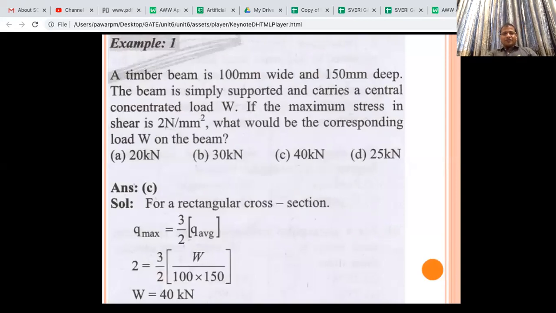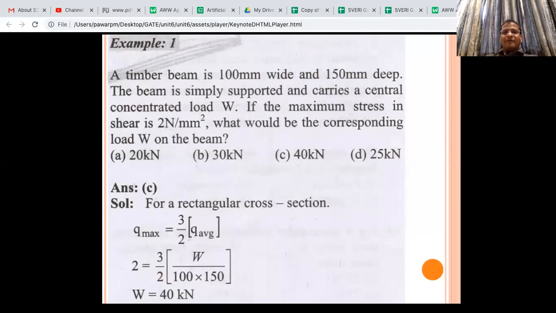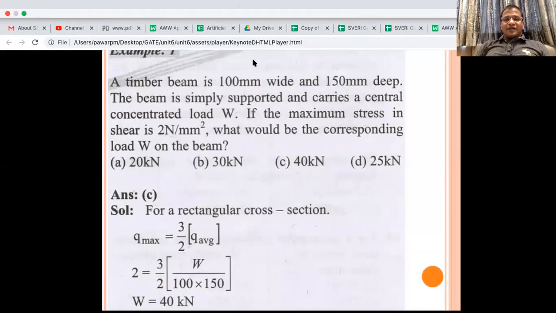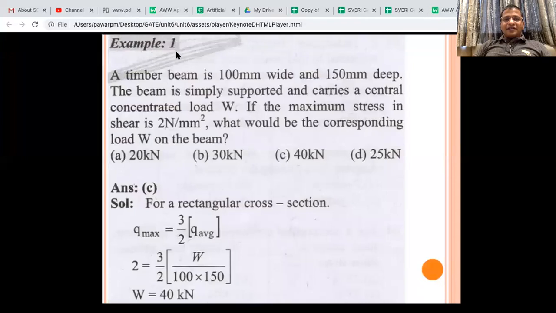Okay, so now see how problems look here. It's a simple problem. You can see here a timber beam of 100 mm wide and 150 mm deep. The beam is simply supported and carries a central point load. If you don't know the shear force and bending moment part, you should immediately draw the diagrams. Now you should know the typical diagrams, shear stress distribution and bending stress distribution. Within a fraction of a second you should remember.